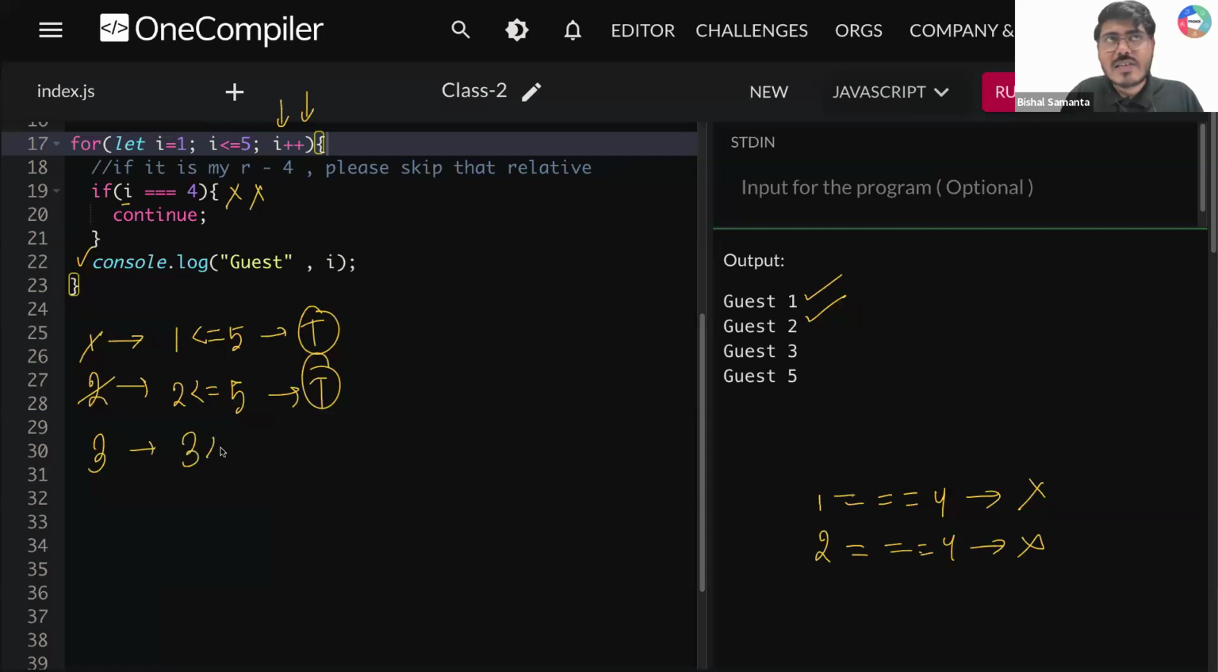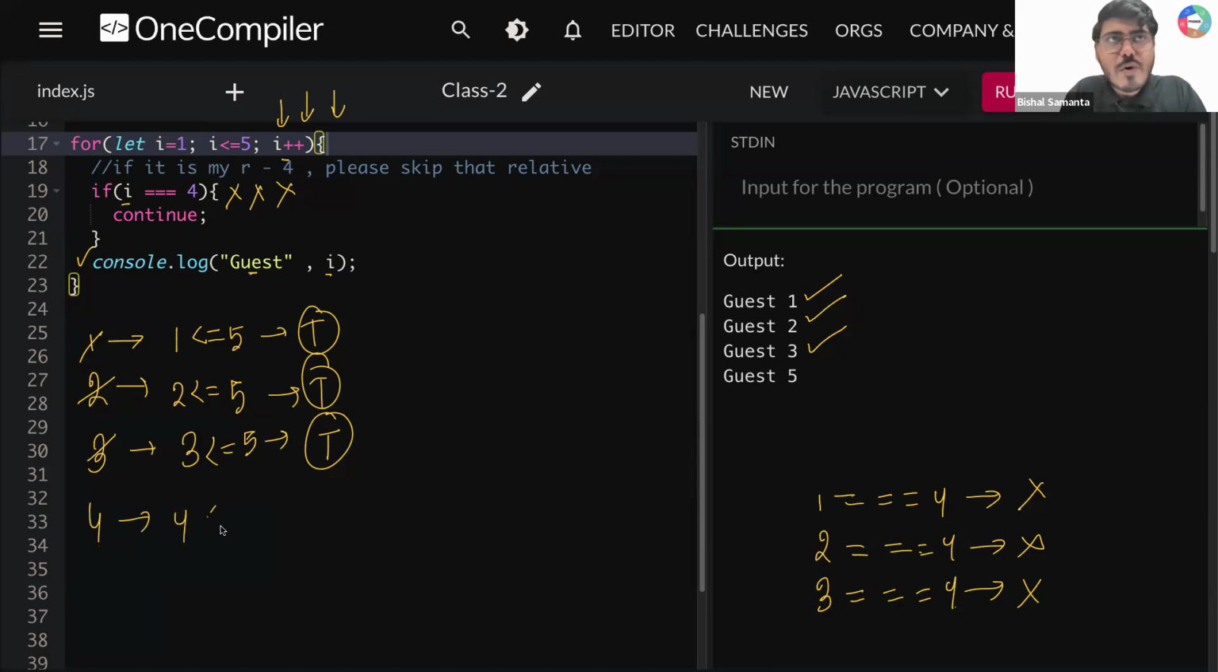Now tell me guys, 3 less than equal to 5. Is that true? That is true as well. Here you are writing again. Your I value 3 is equal to 4. Is that true? No, you don't have to do anything here. Console.log guest comma I. You are printing guest comma 3. Very nice. After that I plus plus again, you are incrementing your I value from 3 to 4.